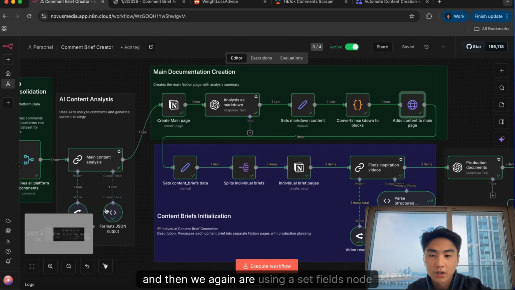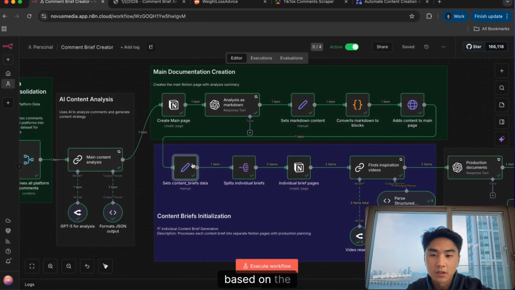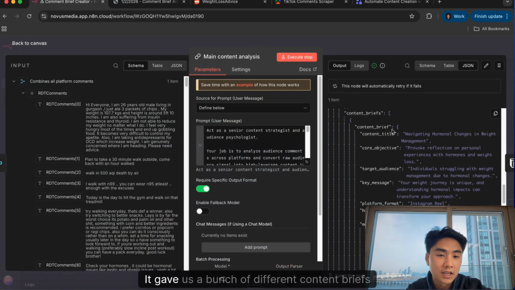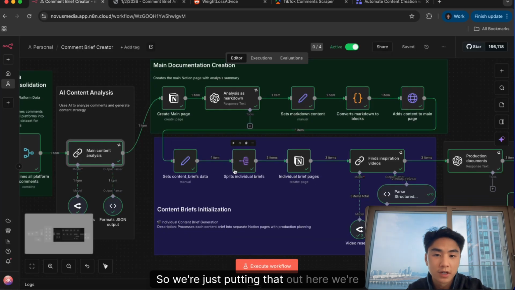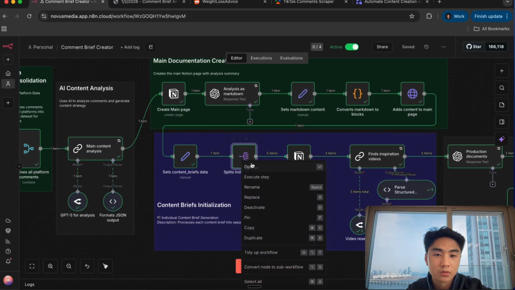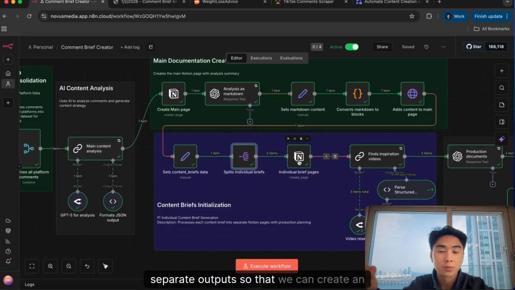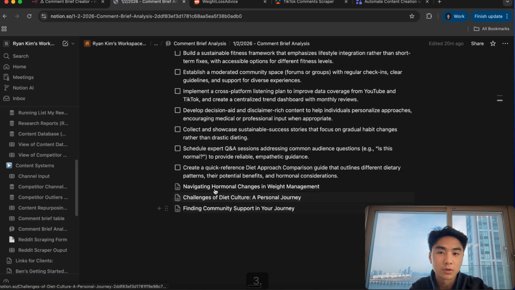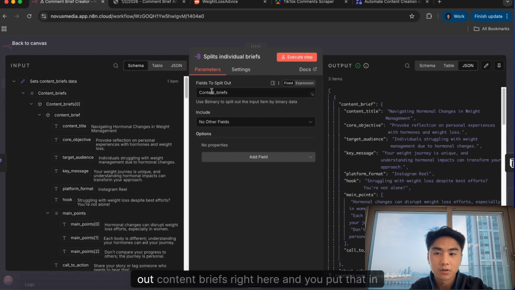And then we again are using a set fields node, based on the main content analysis right here. So if you look at the output, it gave us a bunch of different content briefs based on the different categories of problems or content opportunities that the other AI has identified. So we're just putting that out here. We're splitting it out into separate outputs so that we can create an individual Notion page for each. So as you can see, 1, 2, 3. How you're doing that is you just use a split out content briefs right here and you just put that in here. You need to make it really easy for the AI to be able to just insert one at a time.